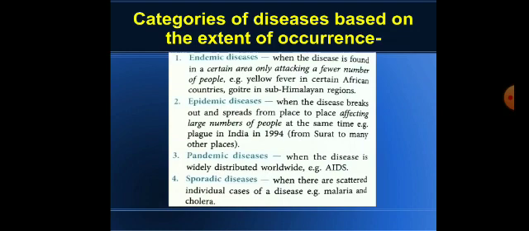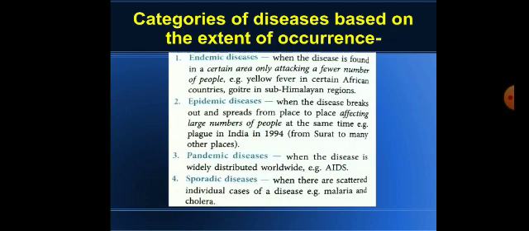Now third one is pandemic. Pandemic is a disease which spreads widely, distributed all over the world. For example, AIDS. Nowadays also we can see lockdown is there due to the coronavirus, which broke out from China and now has become pandemic. Earlier it was an epidemic disease when it was in one country or one place only, but now it has become pandemic, spread throughout the world, mostly all over the world.